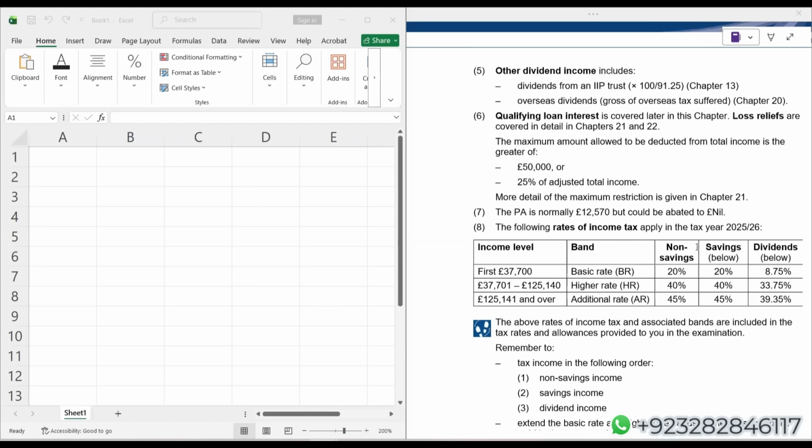Before I start the class, let me quickly tell you the objectives of conducting these live revision classes. The first objective is to cover the entire ATX within just 8 to 9 hours. Of course, that will be a revision.